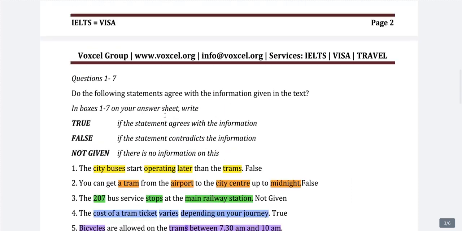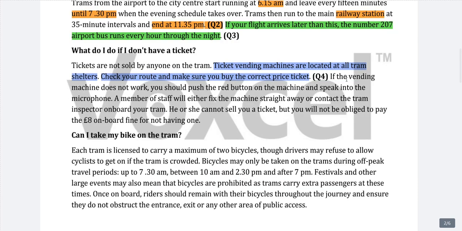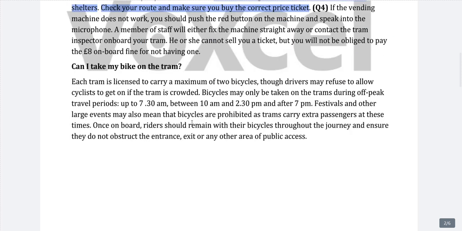Okay, so let's see if they are allowed or not. We will read further. If the vending machine does not work, you should push the red button on the machine and speak into the microphone. A member of the staff will either fix the machine straight away or contact the tram inspector on board your tram. He or she cannot sell you a ticket, but you will not be obliged to pay the £8 on board fine for not having one. So here is no mention of bicycles.